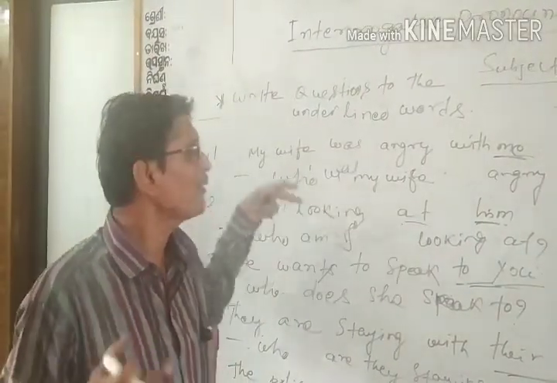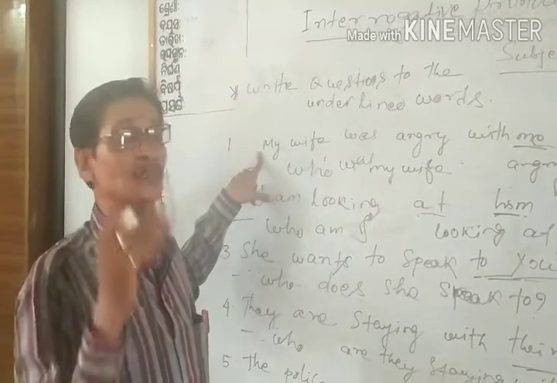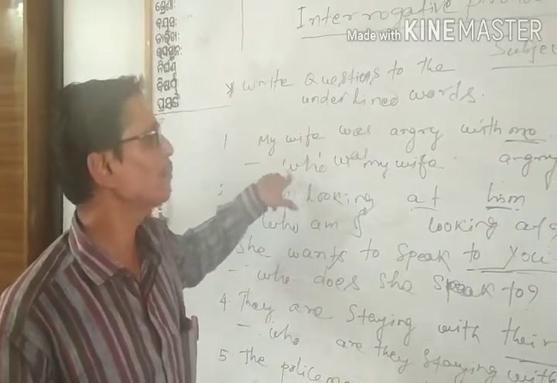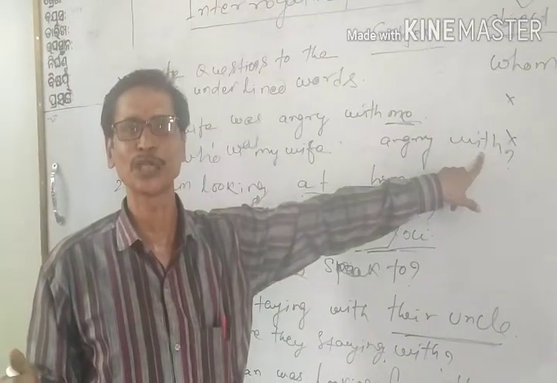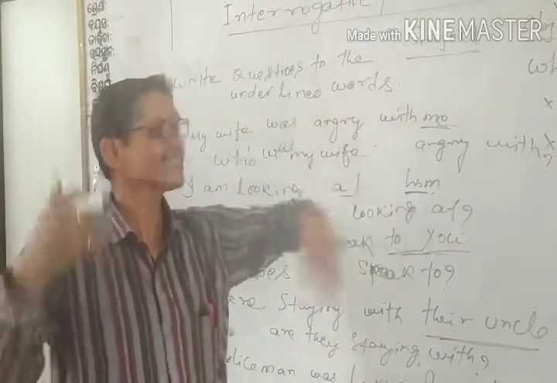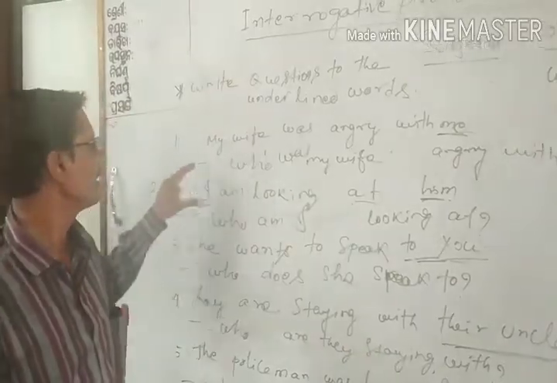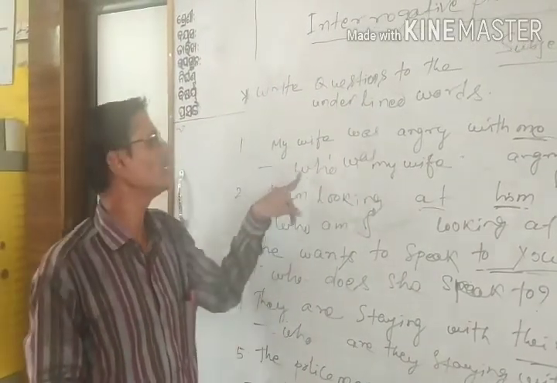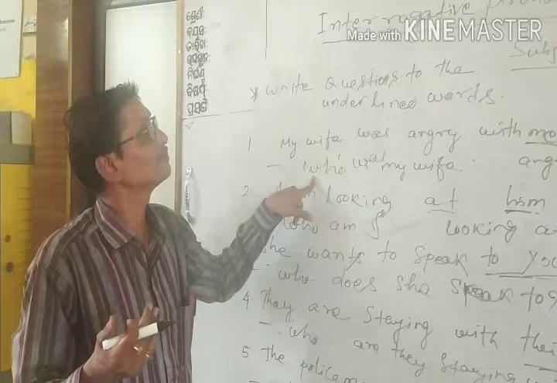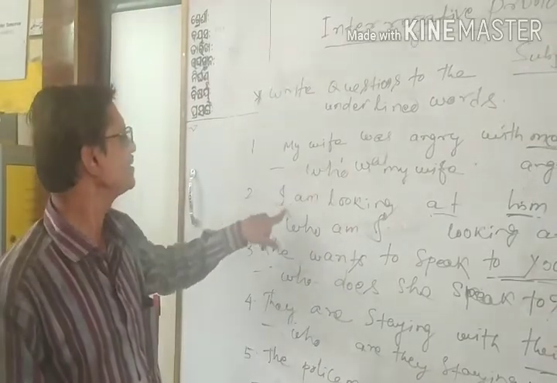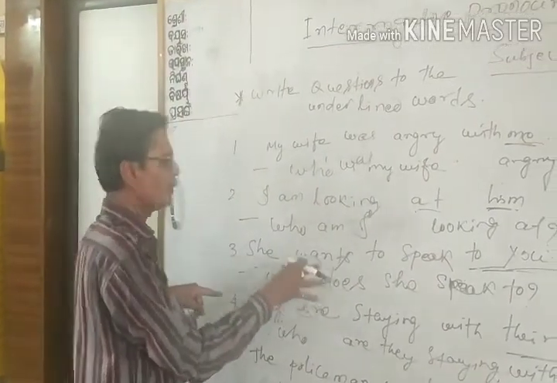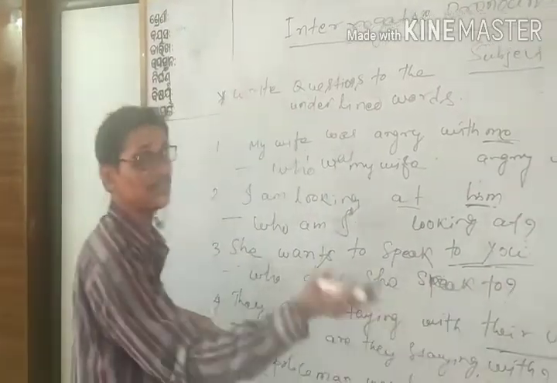Instead of using whom at the beginning, we have used who as an interrogative pronoun, and when it is preceded by a preposition, we use who and the preposition is transferred to the end of the sentence before the question mark.